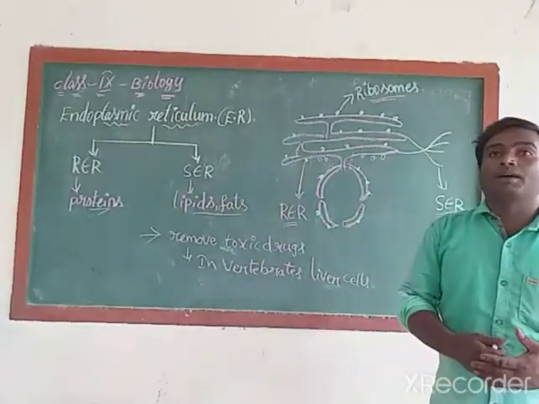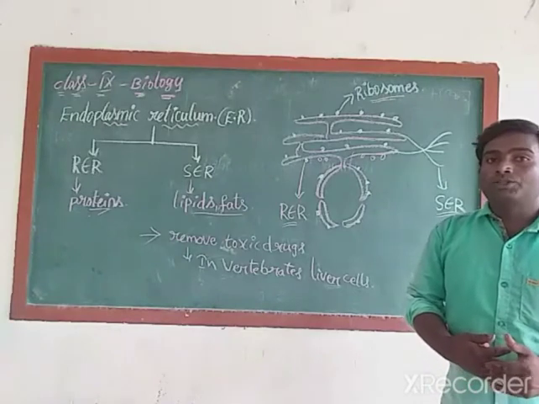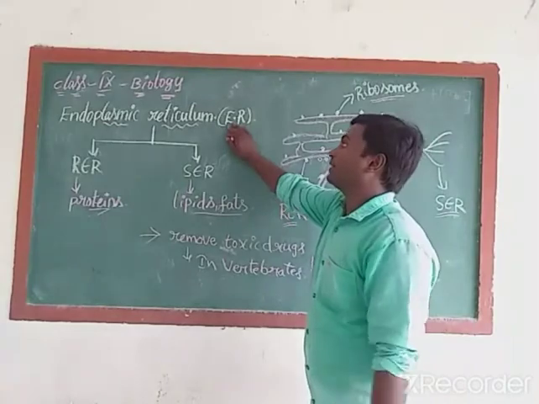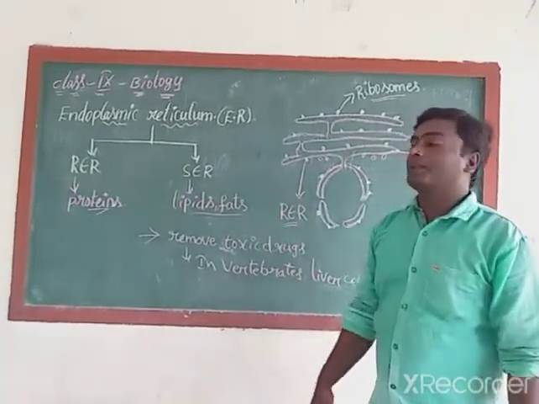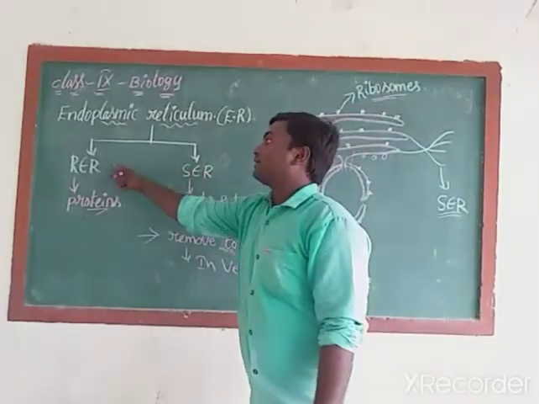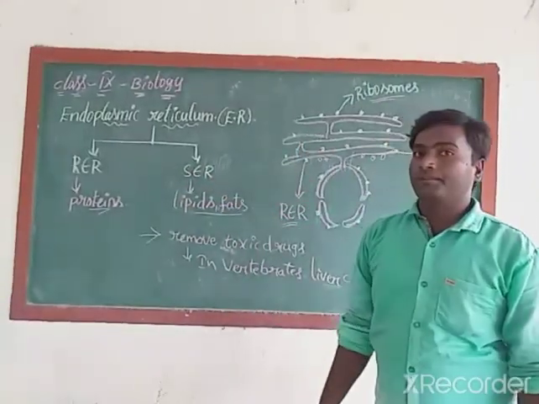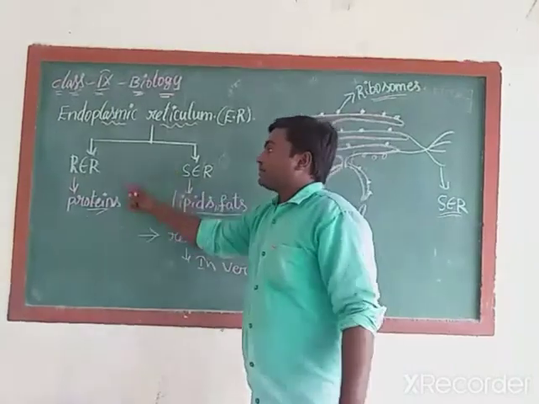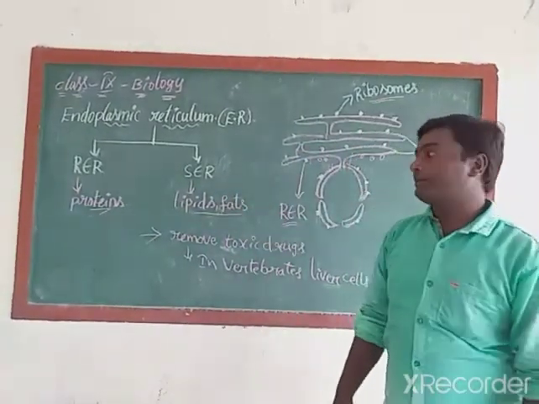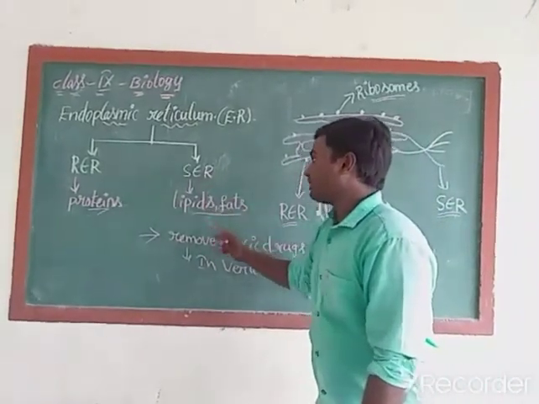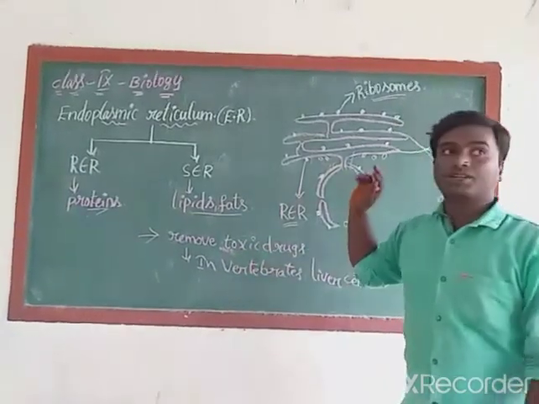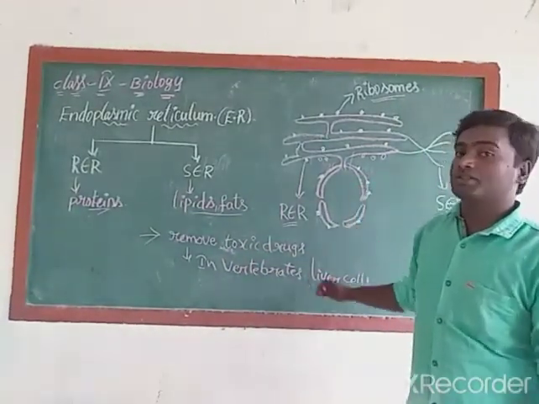If you observe a plant cell or animal cell, throughout the cell there is a chance to see a network of membranes. That network of membranes is called endoplasmic reticulum. Endoplasmic reticulum is mainly divided into two types: rough endoplasmic reticulum and smooth endoplasmic reticulum. Rough endoplasmic reticulum manufactures proteins. Smooth endoplasmic reticulum manufactures lipids and fats. In vertebrate liver cells, it removes toxic drugs, meaning some poisonous drugs.